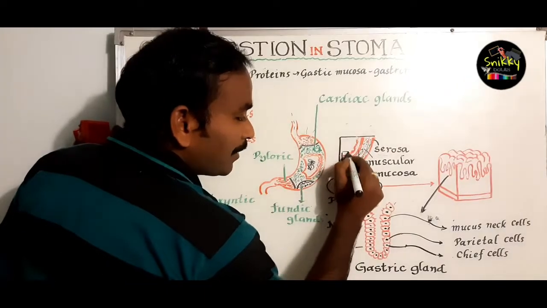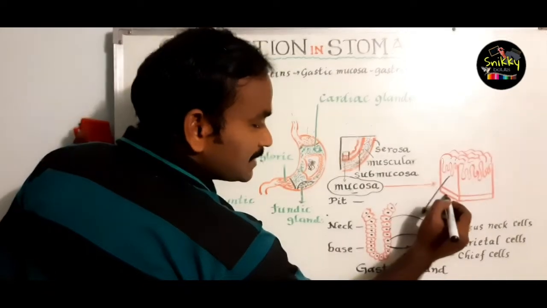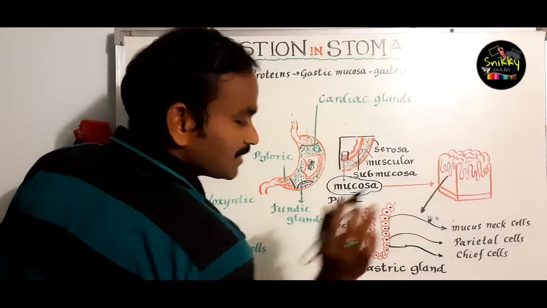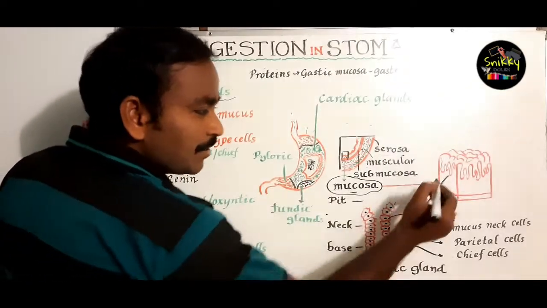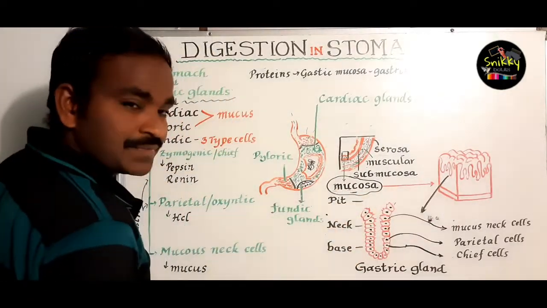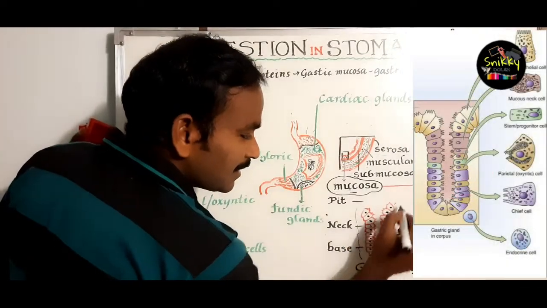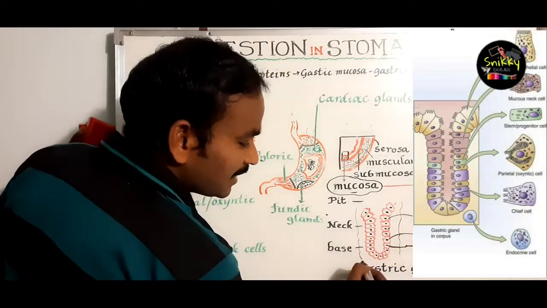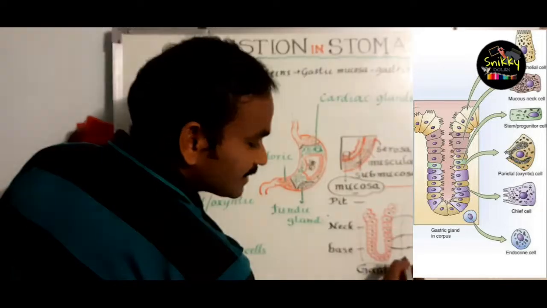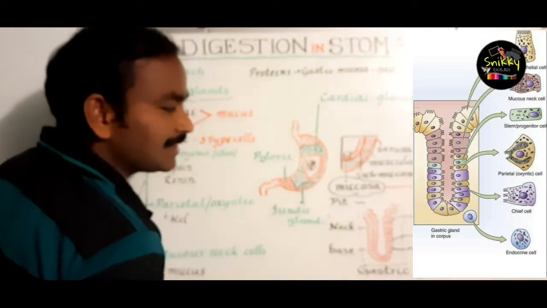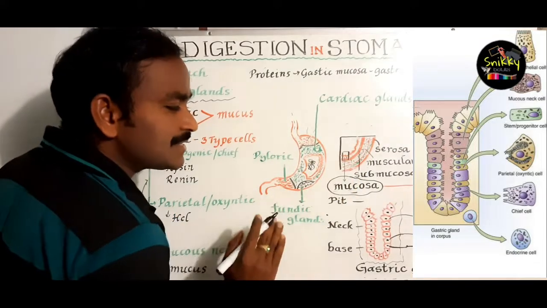If we cut a part of it, it looks like this: mucosa, submucosa, muscular layer and serosa. Here I am mentioning only the part of the mucosa. In the mucosa, you may identify the cells. These gastric glands are located especially in the inner layer of the stomach.